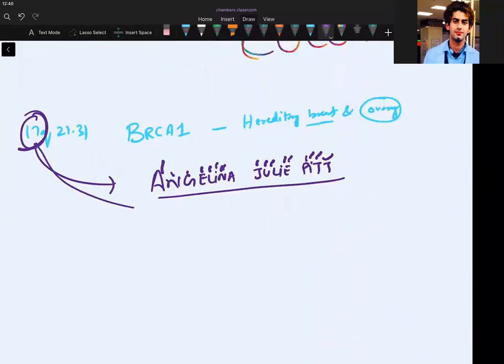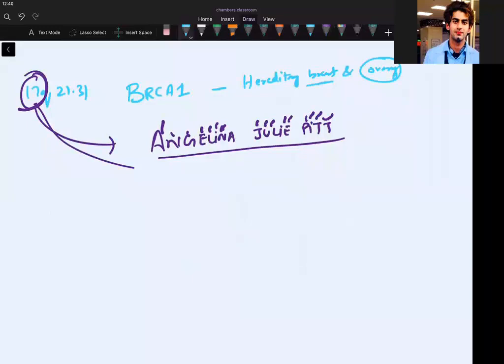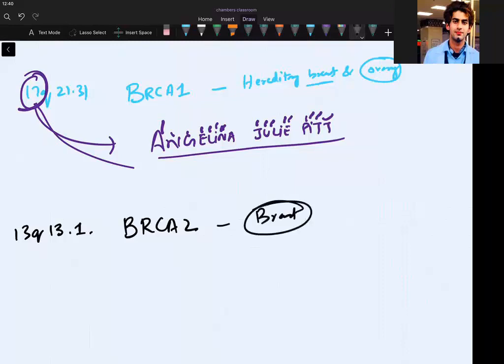Okay. So we also have another mutation, that is BRCA2. For BRCA2, the chromosome number is 13q13.1. It causes breast only, hereditary breast carcinoma.